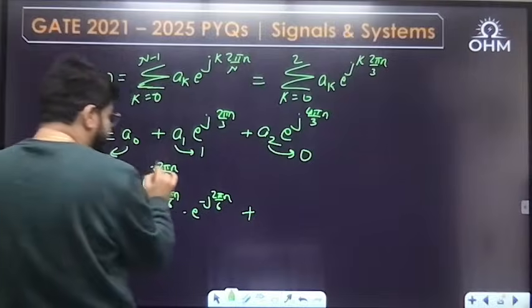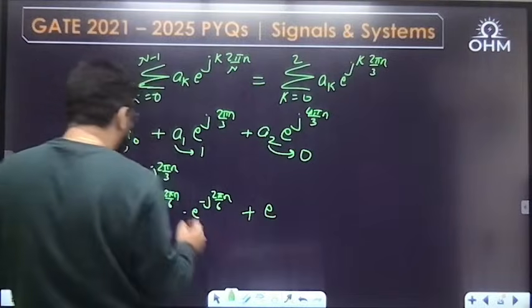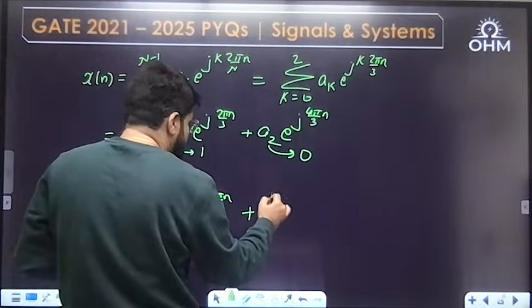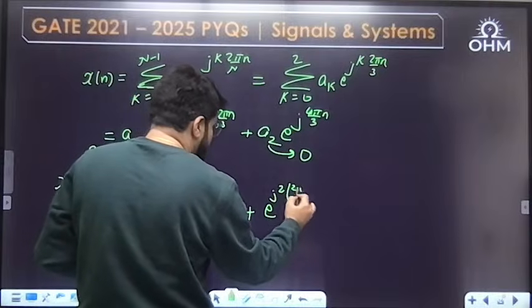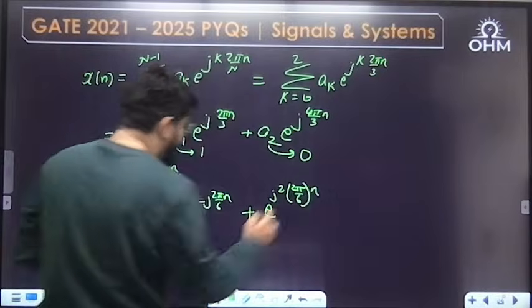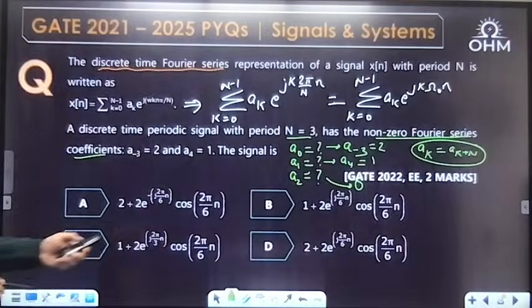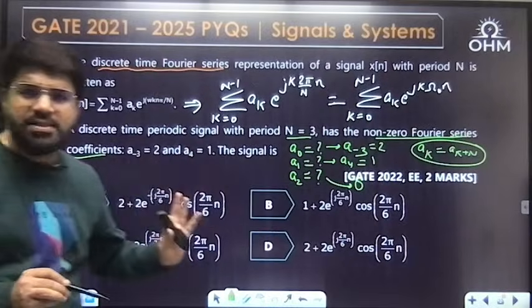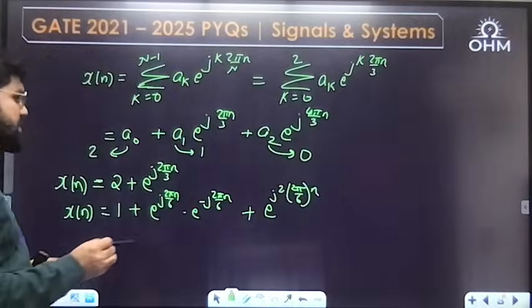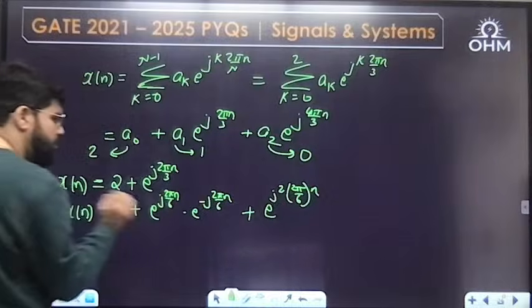And then I will break this as e raised to the power j twice of 2 pi by 6n. Can I write this way? Because inside cosine, cos 2 pi by 6 is coming. That is why I am writing it as 2 pi by 6. So twice of 2 pi by 6 will be 2 pi by 3.